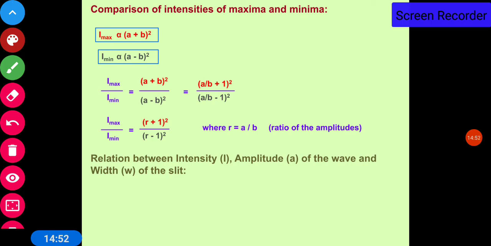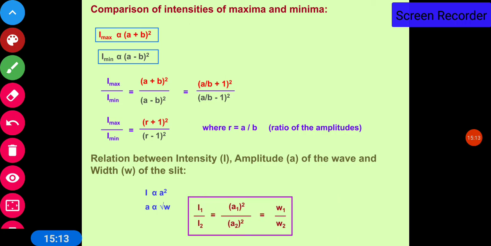Now the relation between intensity, amplitude of the wave and width of the slit by which we have produced the waves. I is proportional to A square, the square of the amplitude, and A is proportional to under root W. So as we know I is proportional to A square and A is proportional to under root W, from this relation I1 upon I2 is A1 square upon A2 square, which is equal to W1 upon W2.